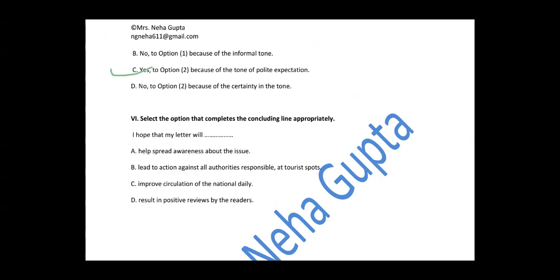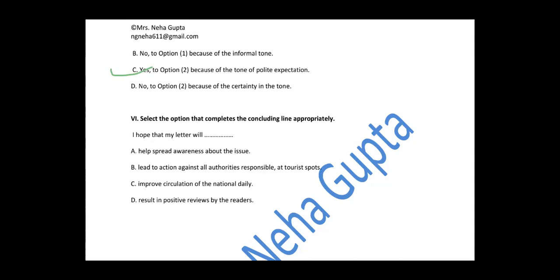The last question. Select the option that completes the concluding line appropriately. Now this is the concluding line of the letter. I hope that my letter will. First point, help spread awareness about the issue. My letter will help in spreading this awareness that differently abled people are facing inconvenience when they are going to the tourist spot. Second point, lead to action against the authorities responsible at tourist spot. We are not writing the letter to take any action against anybody. We are just telling the authorities that this is also important, that this is also needed there.